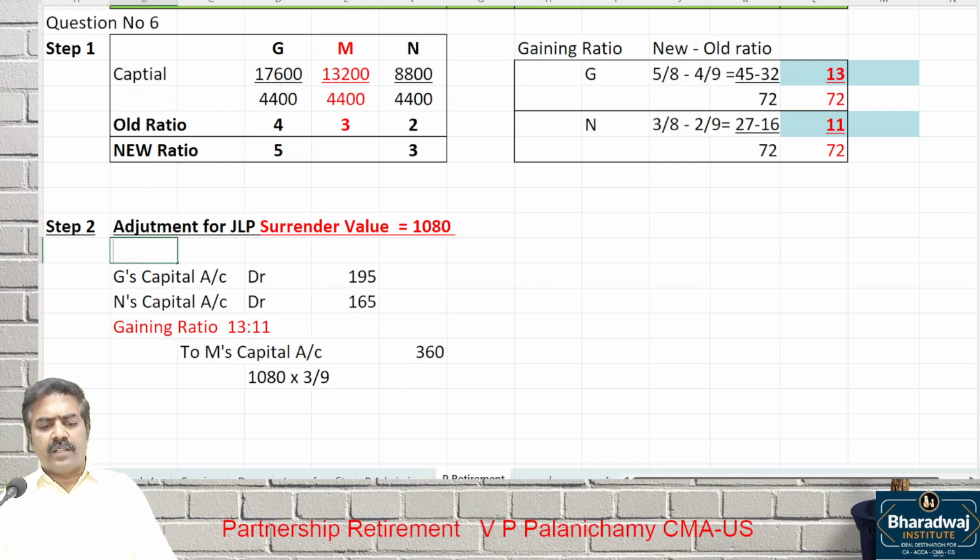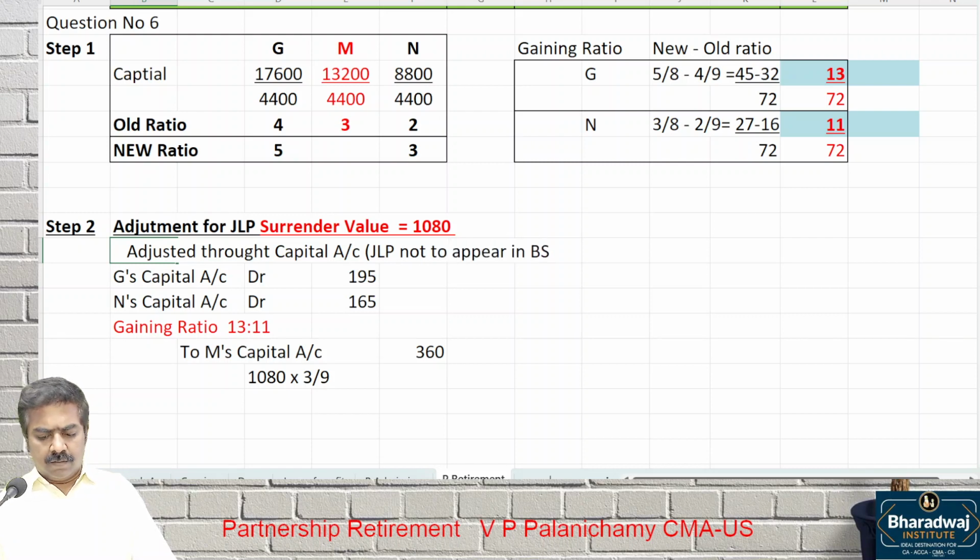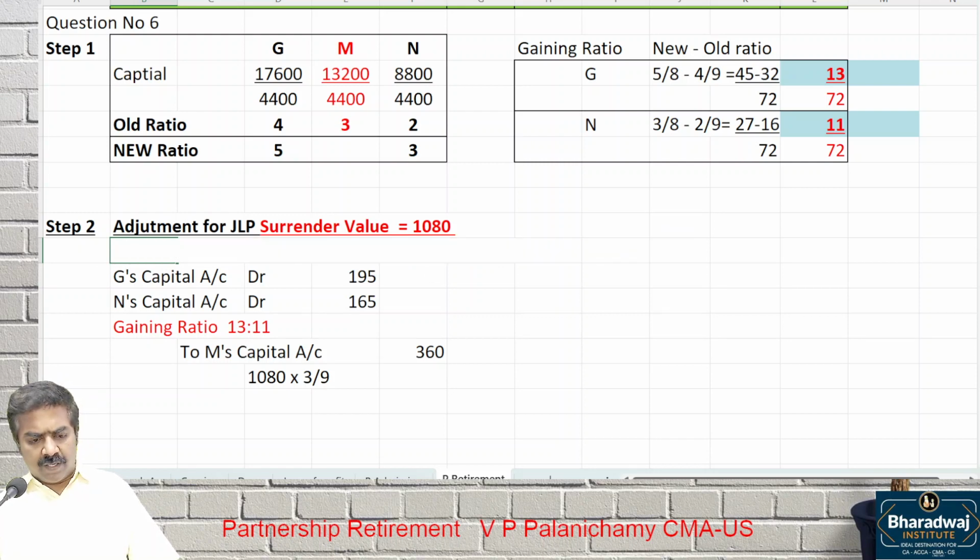Why are we adjusting through capital account? Because it is given that JLP should not appear in the balance sheet. Since it is given in the question that JLP should not appear in the balance sheet, we are adjusting through capital account.